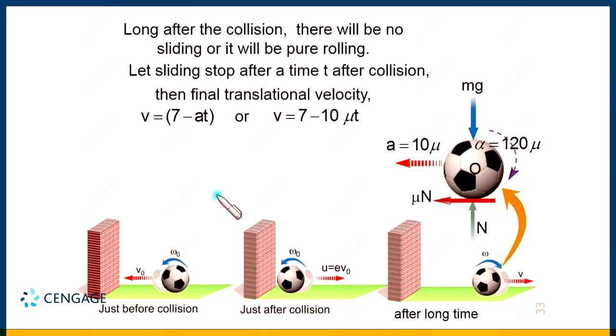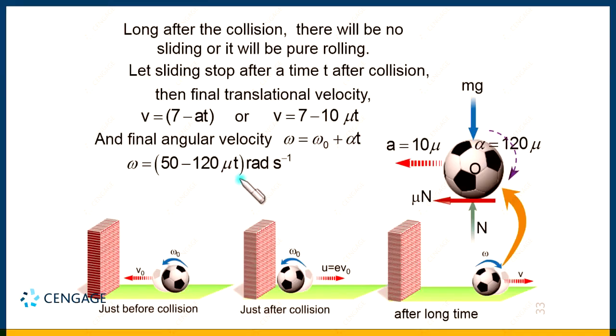We can substitute the value of omega naught, that is 50, and alpha equal to 120 mu with the negative sign. And this is in the clockwise sense, right.